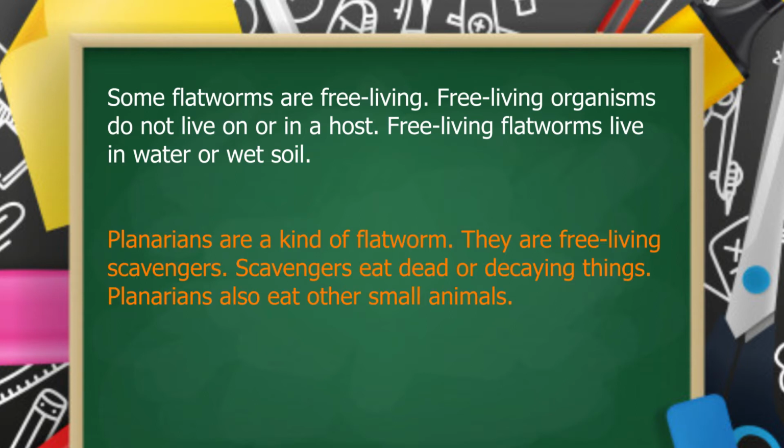Planarians are a kind of flatworm. They are free-living scavengers. Scavengers eat dead or decaying things. Planarians also eat other small animals.